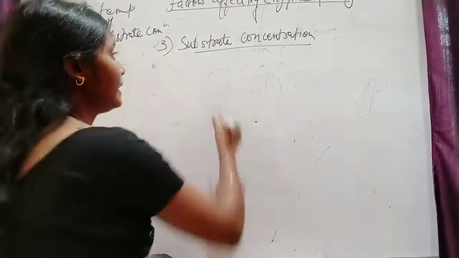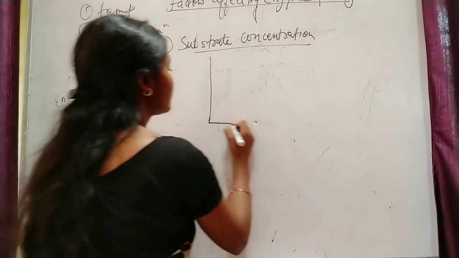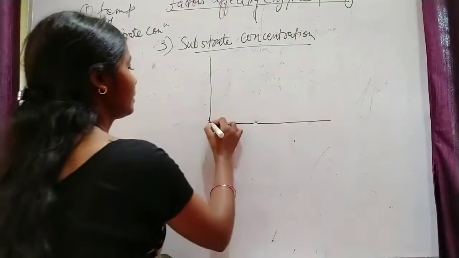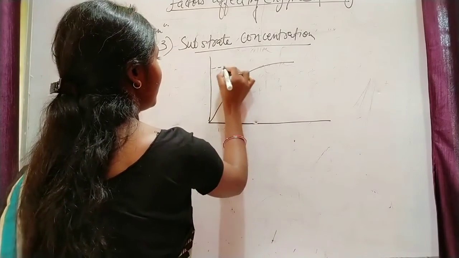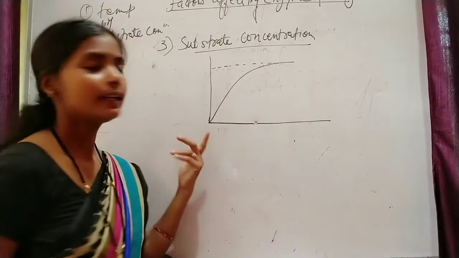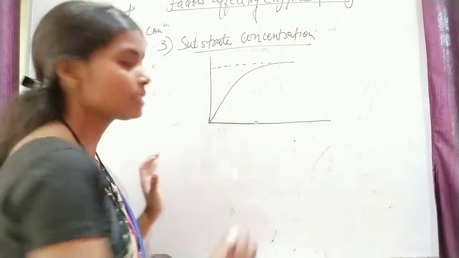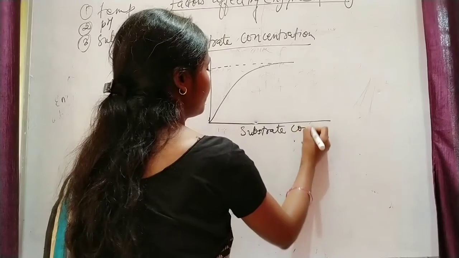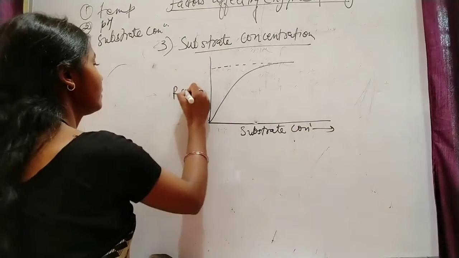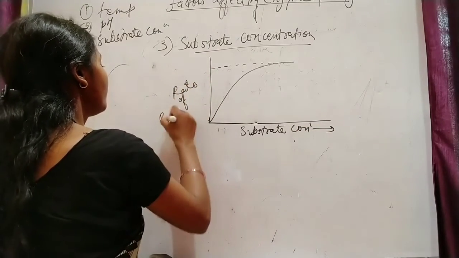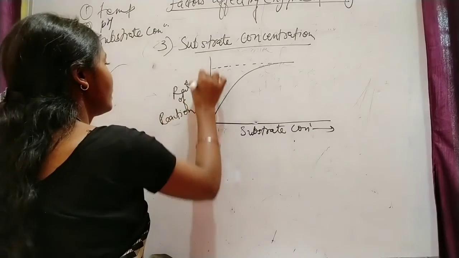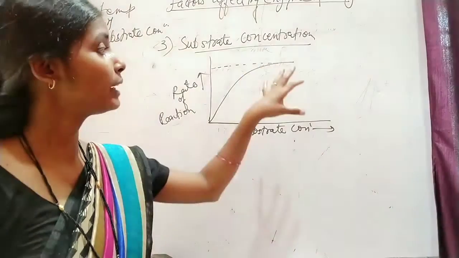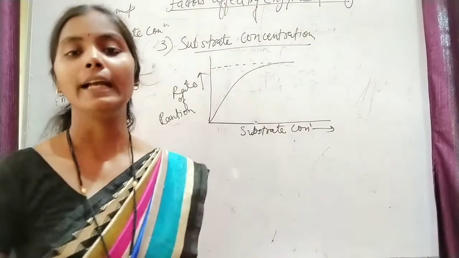We can see with the help of a graph how the substrate affects enzyme activity. On the x-axis is substrate concentration and on the y-axis the rate of reaction. When the substrate is in proper amount, the enzyme activity will be more active.